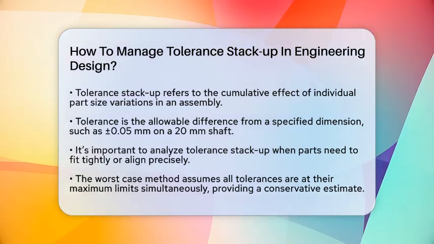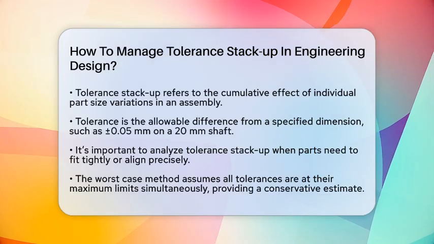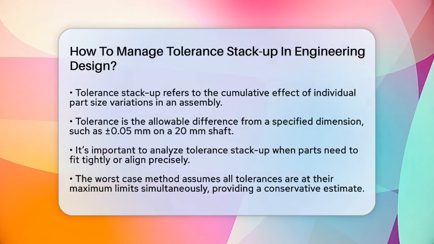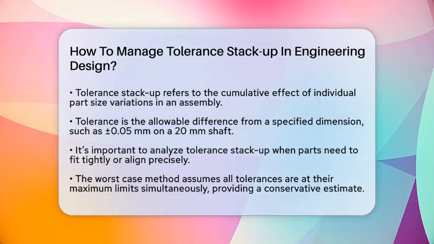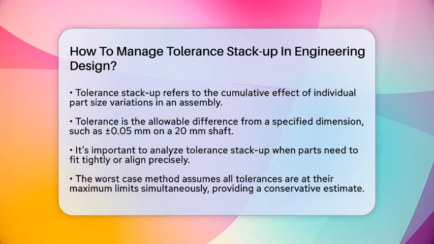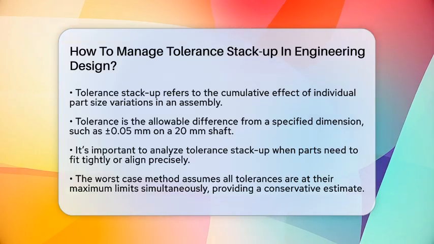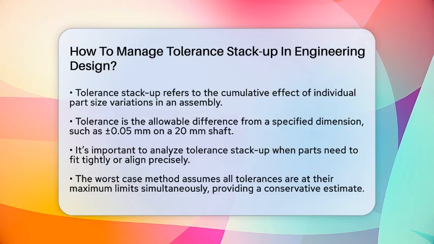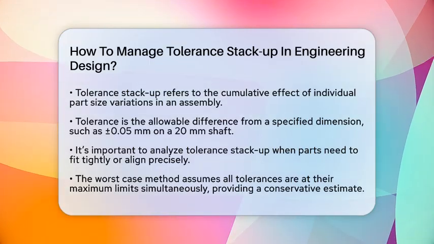First, it's important to understand what tolerances are. Tolerance is the allowable variation from a specified size on a part. For example, if a shaft is supposed to be 20 millimeters in diameter, a tolerance might be plus or minus 0.05 millimeters. This means the actual diameter can be anywhere between 19.95 and 20.05 millimeters.